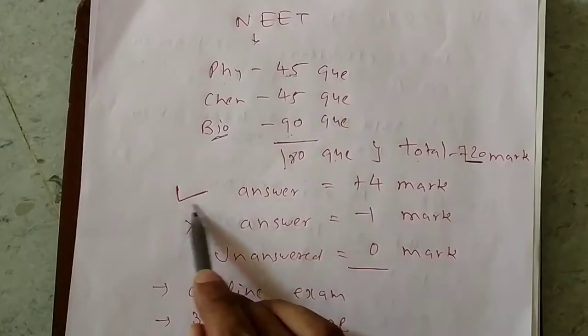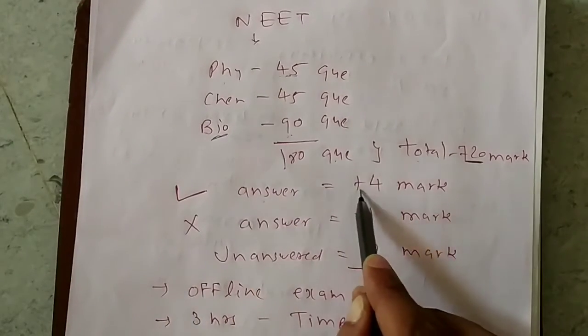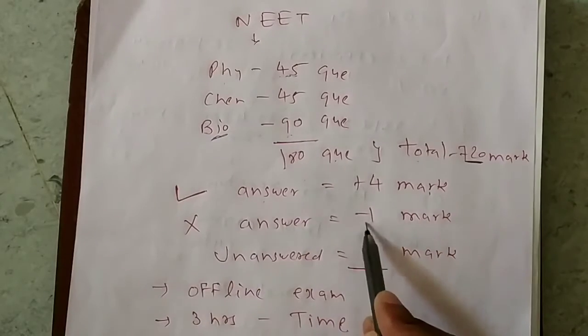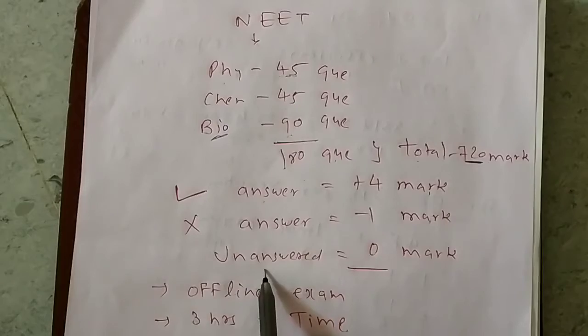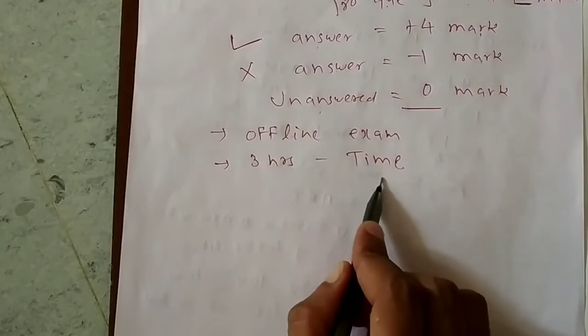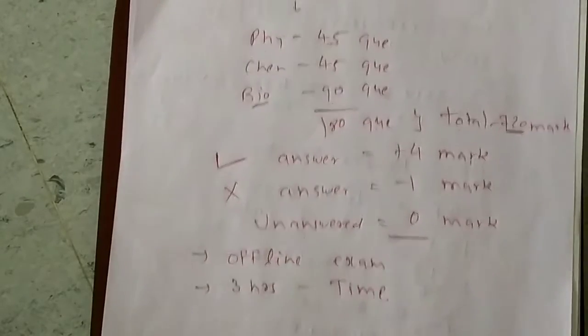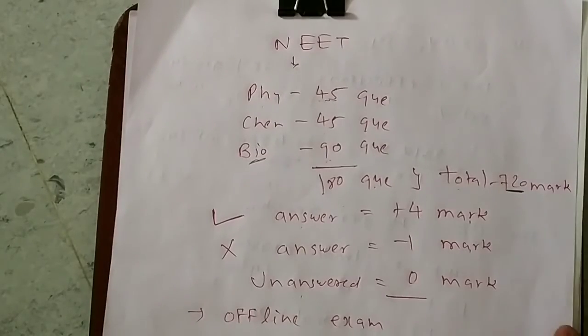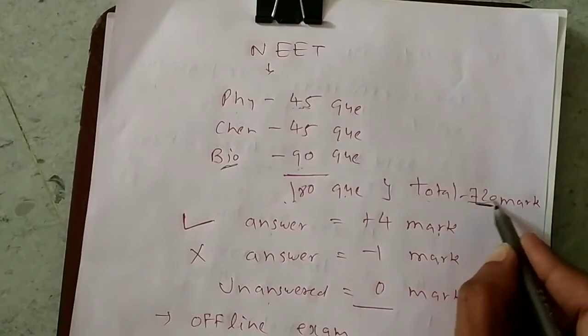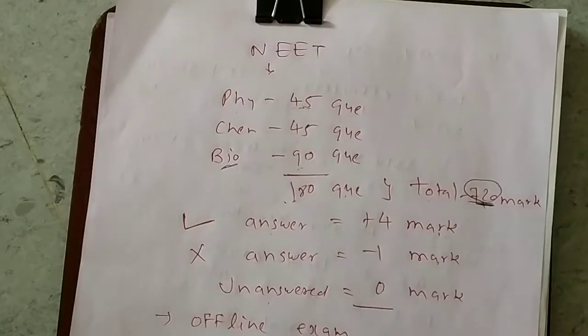Here also for one correct answer plus 4 marks you will be awarded. For one wrong answer minus 1 mark is there. For unanswered 0 marks is there. The time duration is 3 hours and it is an offline exam, again I am telling you. So 180 into 4 you will get 720. Total marks is 720.